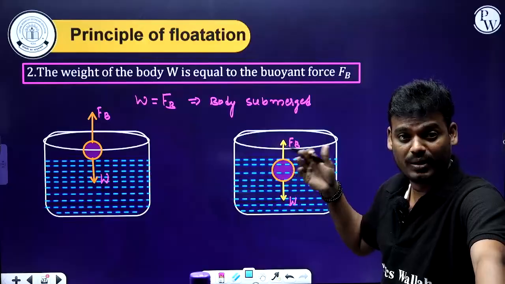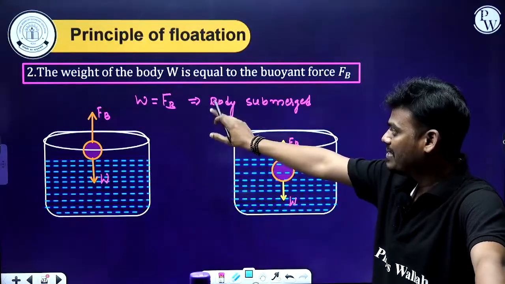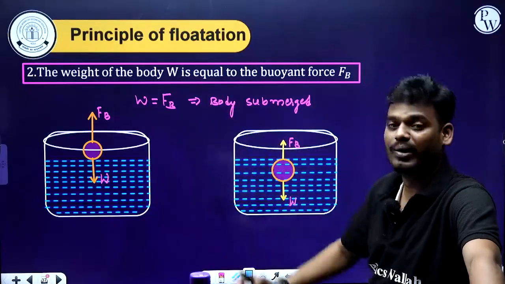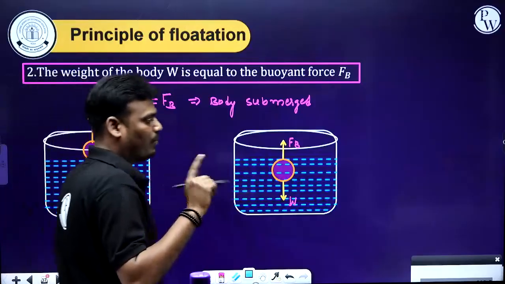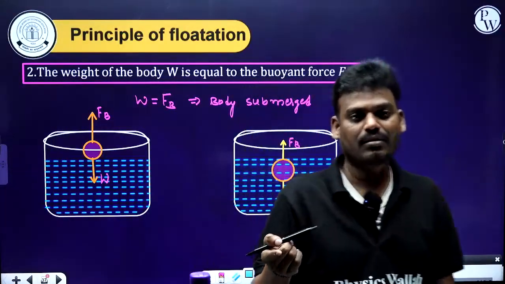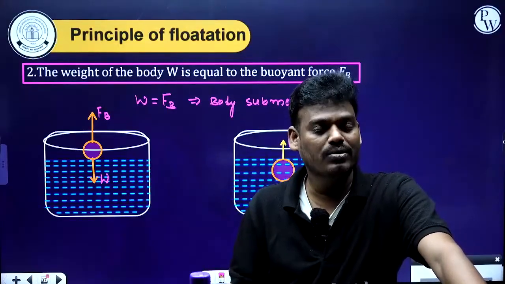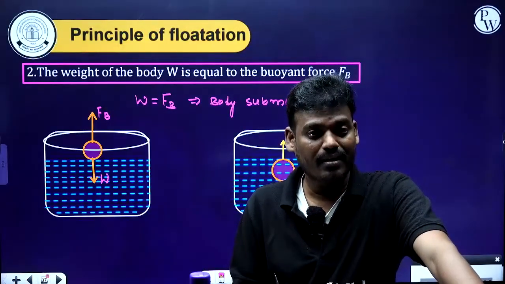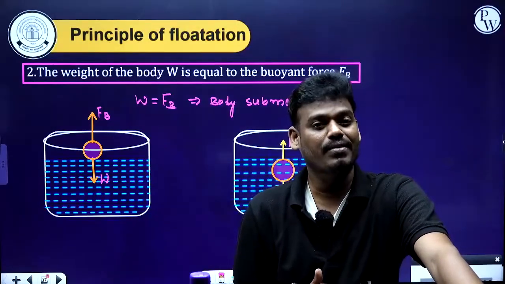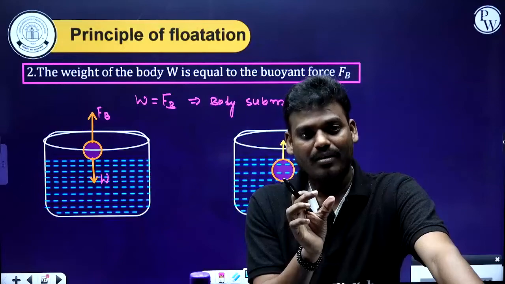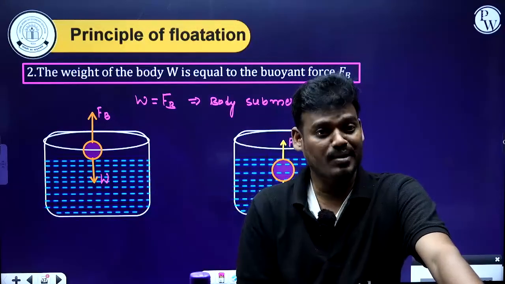All these you are going to learn in class 11th fluids concept. You just have to know what happens in the FB and W relation. Got it? That's all you have to learn. If W is greater than FB, the body sinks. If W is less than the buoyant force of the liquid, then it floats. If W is equal to FB, then it also floats, but it is submerged just inside the surface of water. So the W equals FB case, we call the statement of Archimedes principle.